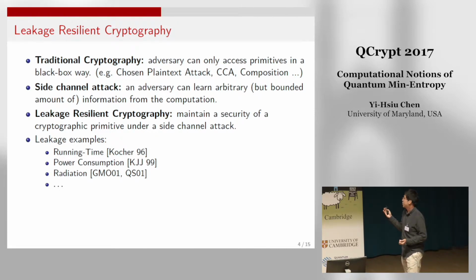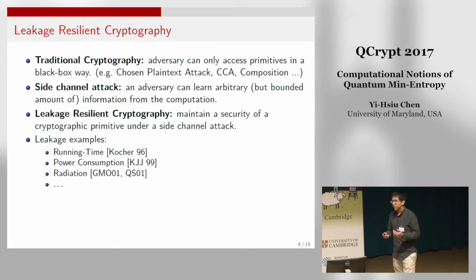For instance, in the chosen plaintext attack model, we allow the adversary to make many queries on the input it chooses, and it will learn the corresponding output. So basically, we assume the adversary only learns the input and output pairs without any further information.